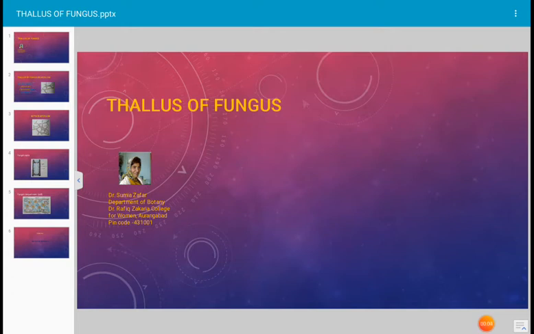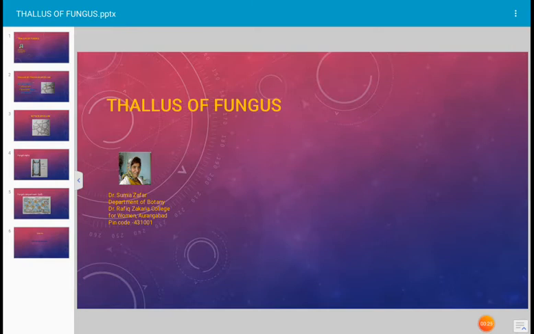Today's topic for discussion is the thallus of the fungus. There are numerous fungi distributed everywhere, in air, water, soil, everywhere fungus is there. Fungal spores are distributed. Many types of fungi are present in the environment.